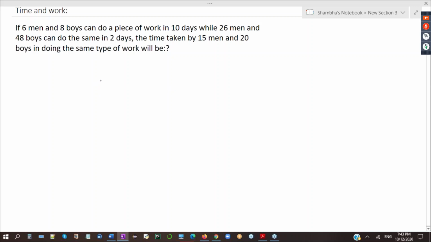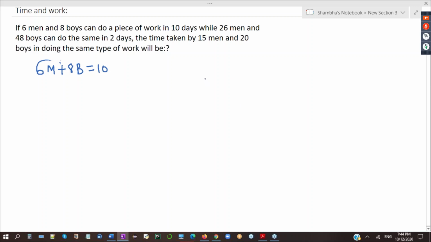How should I write the equation? I can say 6 men plus 8 boys is equal to what? I should write 6 men plus 8 boys should be equal to 10.